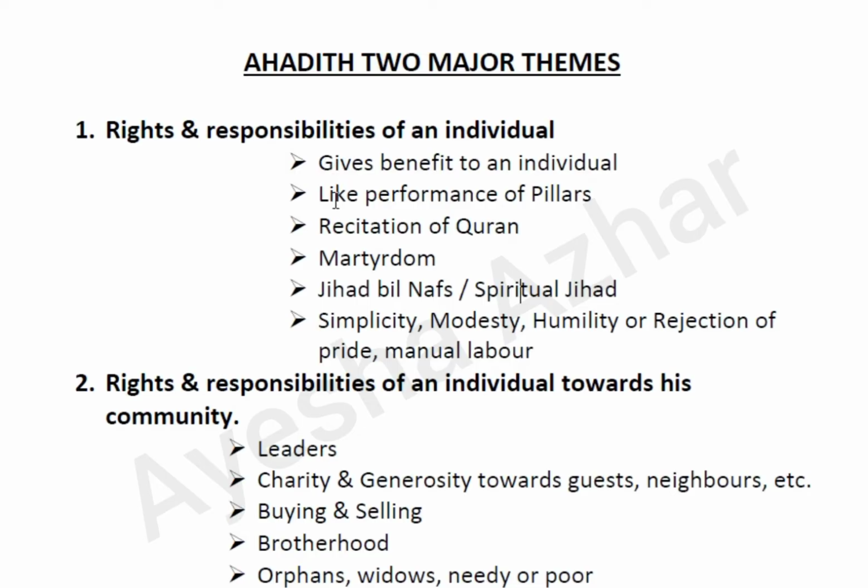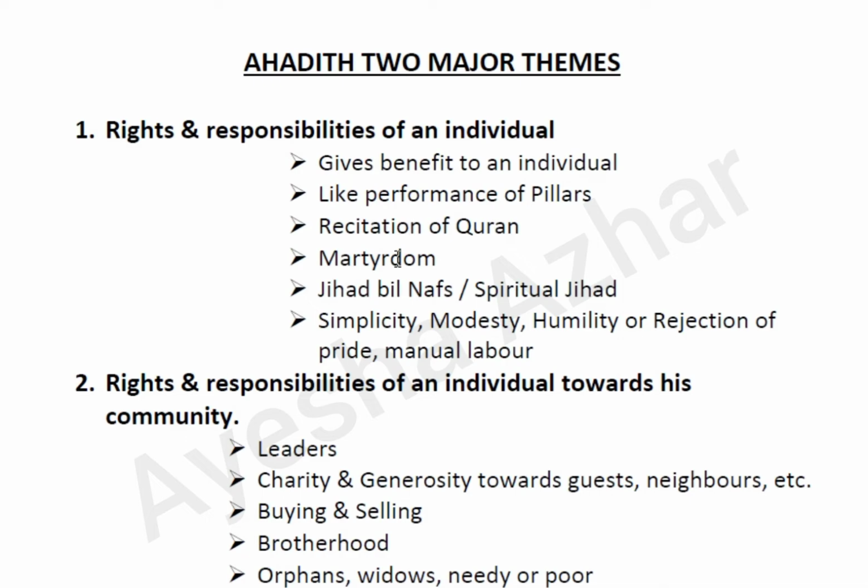For instance, the performance of pillars or articles of faith, recitation of the Quran, martyrdom, types of martyrdom, because eventually whatever martyrdom is achieved by a person or a Muslim gives benefits to that person, to that Muslim, not to his community and not to any other person. So when you realize that this Hadith gives benefits to that individual only, this means that it is an individual Hadith.